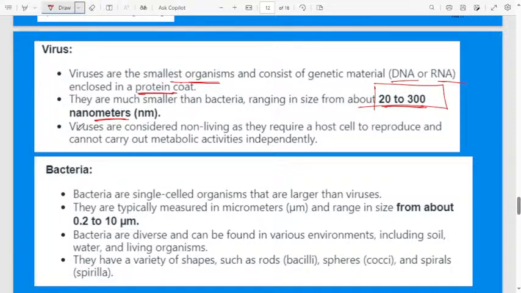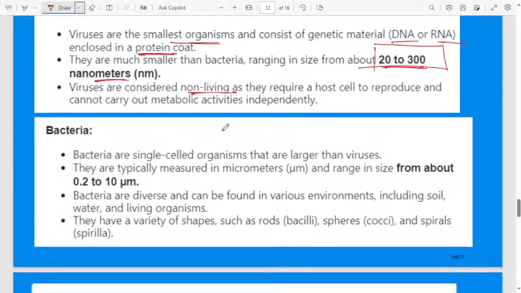Remember, viruses are considered non-living as they require a host cell to reproduce and cannot carry out metabolic activities independently. We consider virus non-living because it doesn't have any cells; it is not unicellular and not multicellular like bacteria.